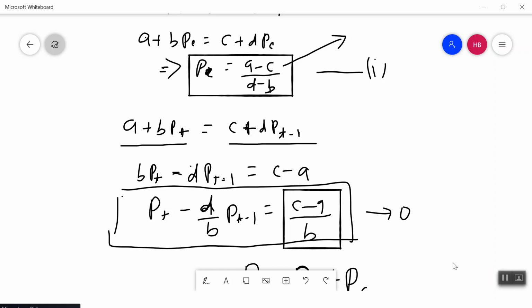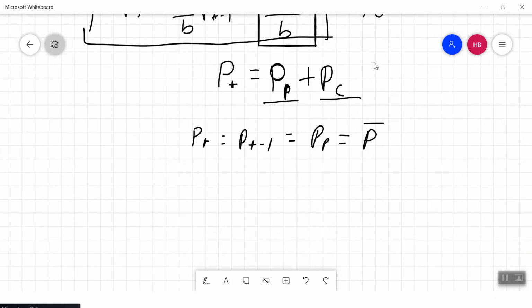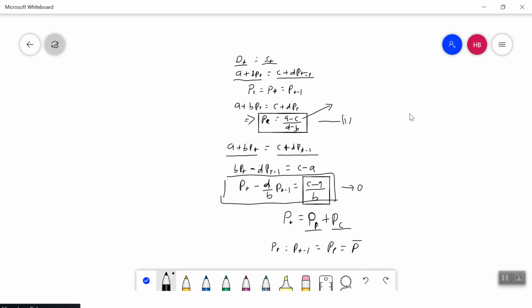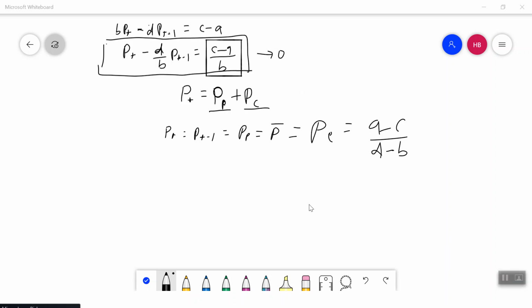So this particular solution is nothing but what we received for P_E, the price equilibrium. So my particular solution is equal to P_E, which is nothing but (a minus c) divided by (d minus b).